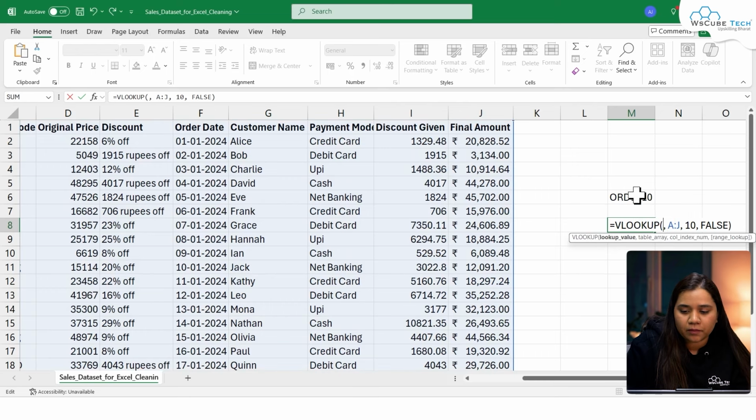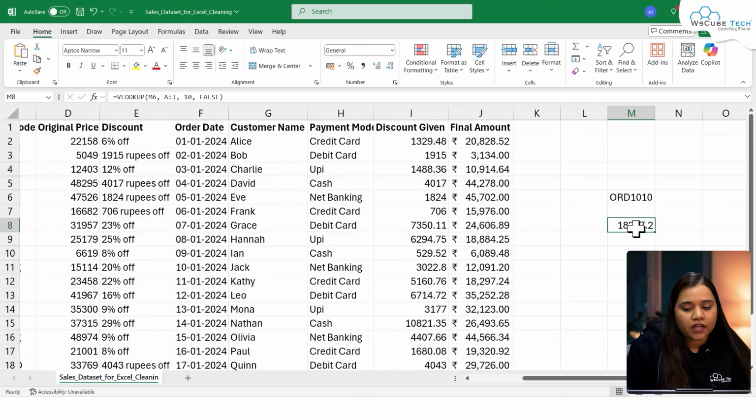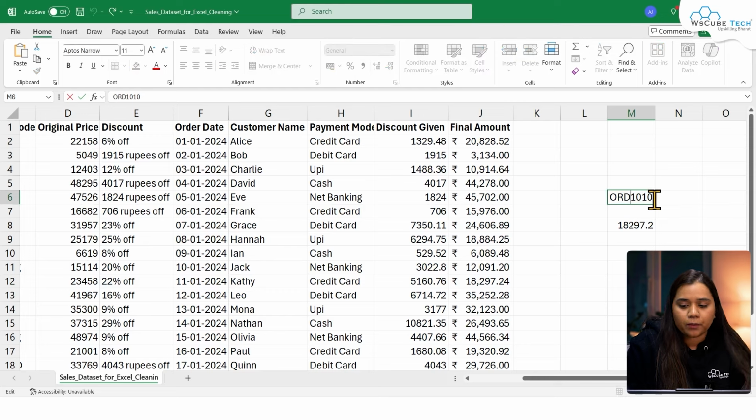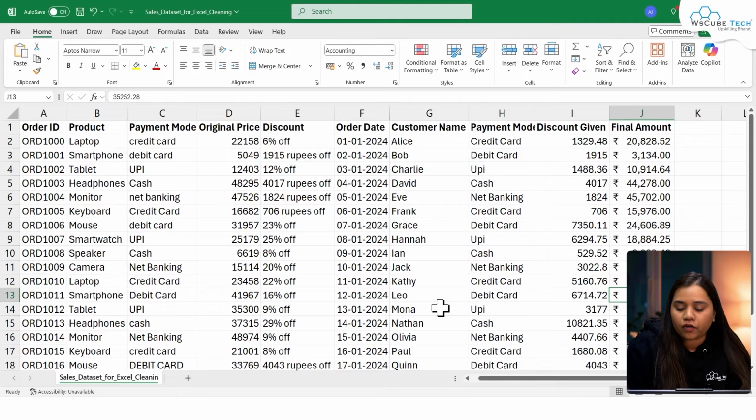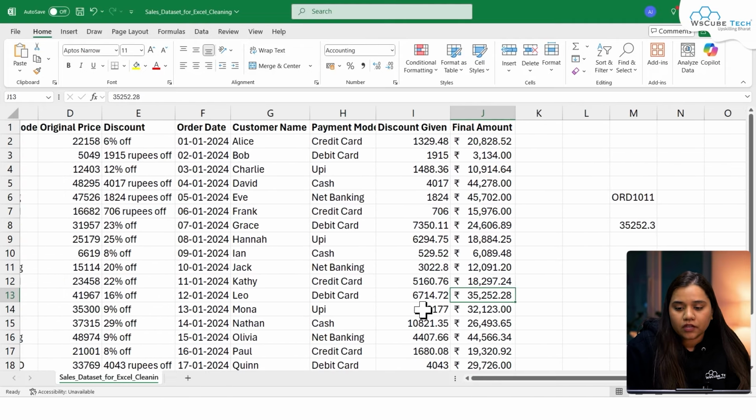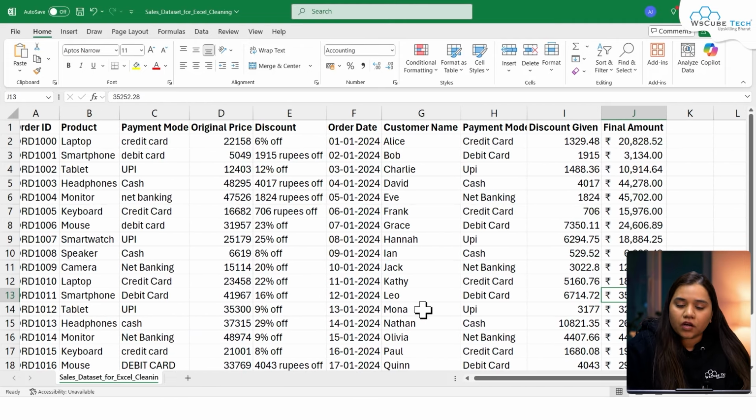So instead of A2, I'll be providing this cell right here, and now it would be changing. What if I put anything else? Let's say 1011. So now it's changing, and you can compare the values as well, it is 35,252 for order ID 1011. Okay, this is how you can utilize vertical lookup as well.